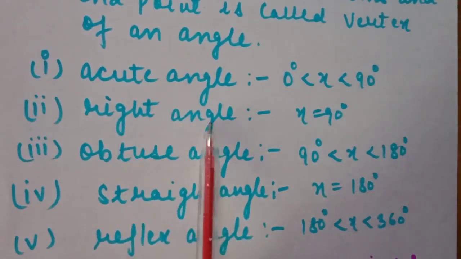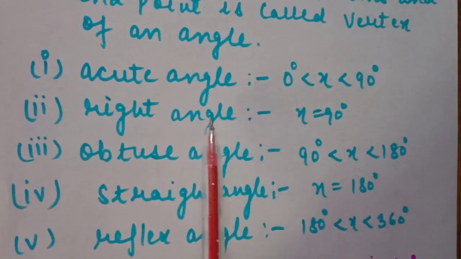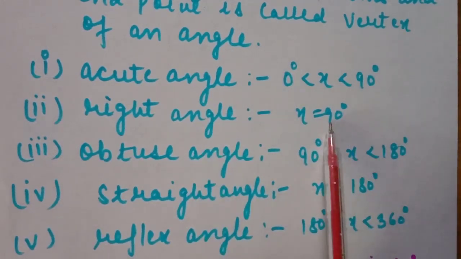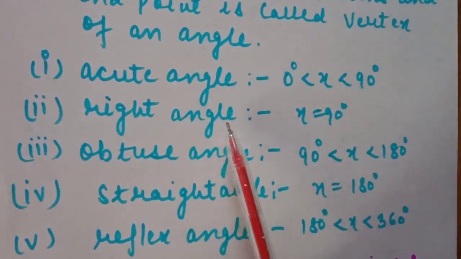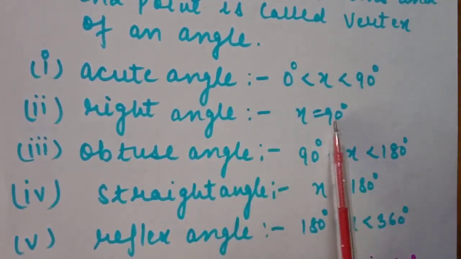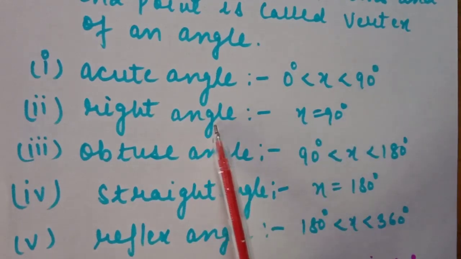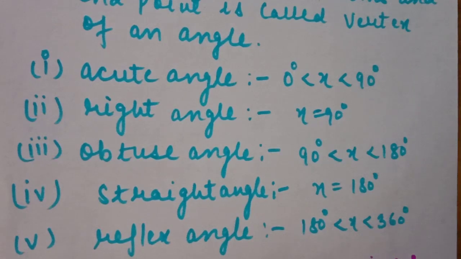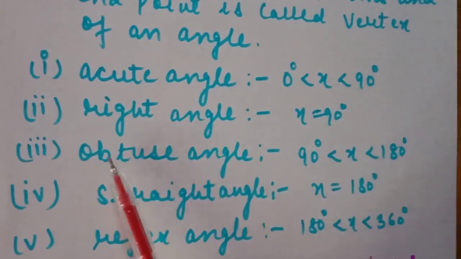Right angle. Right angle means a right angle is exactly equal to 90 degrees. So what is the definition? Whose measure is 90 degrees, we call it a right angle. So an acute angle is greater than 0 and less than 90, but a right angle is exactly equal to 90.